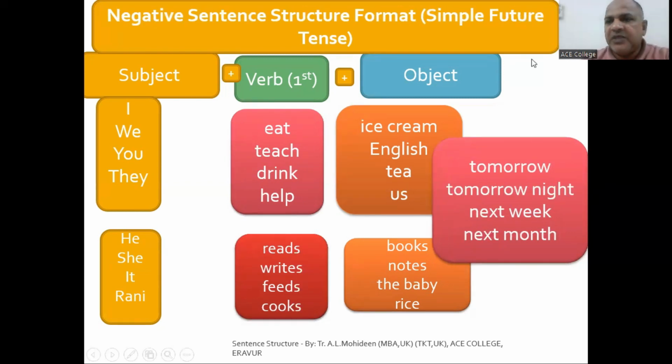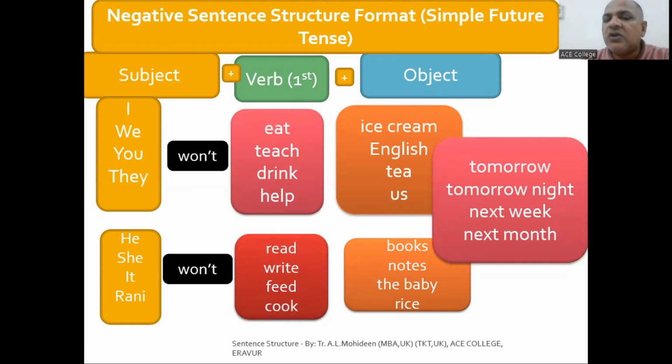And now, future. If you're going for simple future, the ending word will be tomorrow, tomorrow night, next week, next month. So it will go like that. Tomorrow means you have to bring future, automatically will. And then for the verb forms, you don't put the first form and second form together. You have to always put the first form with will. So I will eat, I will not eat. I won't eat. He will eat, he will not eat. He won't eat. Here in the future forms, you have to put won't and then first form, or will not, first form, not the second form.